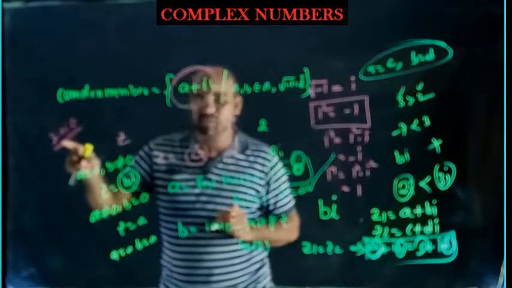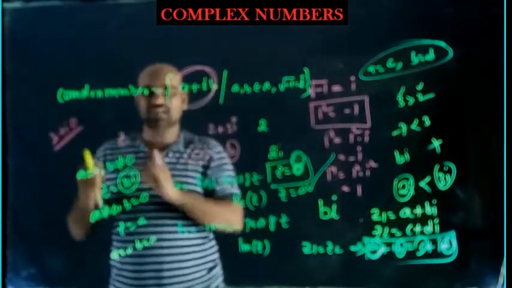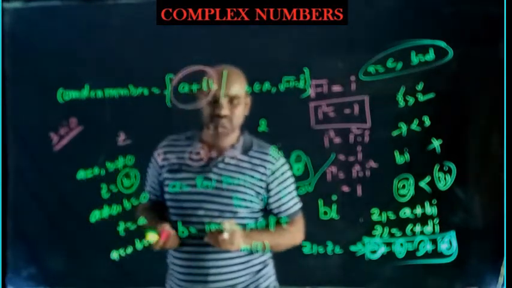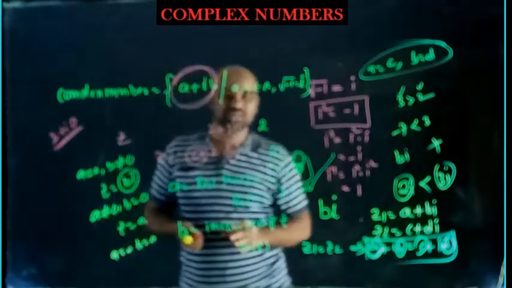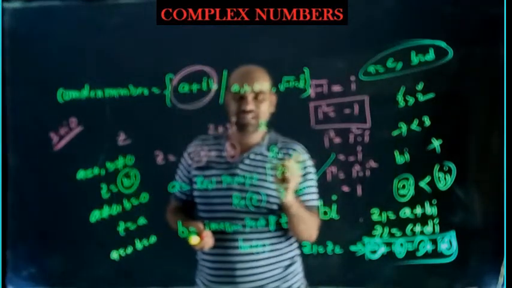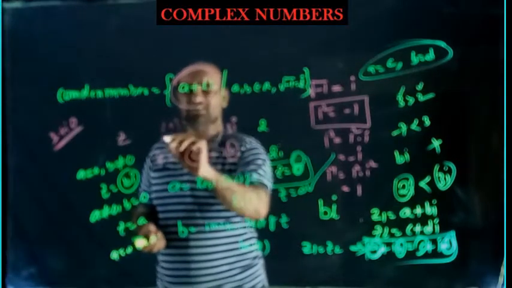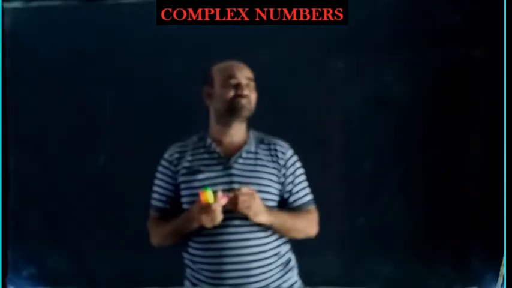Actually this is a pure real number, but I can call it complex. Without using the word pure, I can say this is complex, because I can write it in the form of a plus iota b. So every real number is a complex number, but every complex number need not be a real number. For example, 2 plus 3i is given; this is a pure complex number. Okay, students?